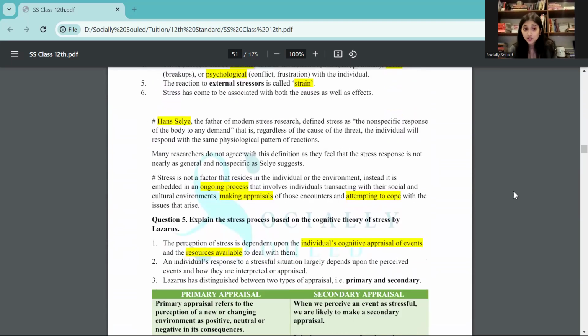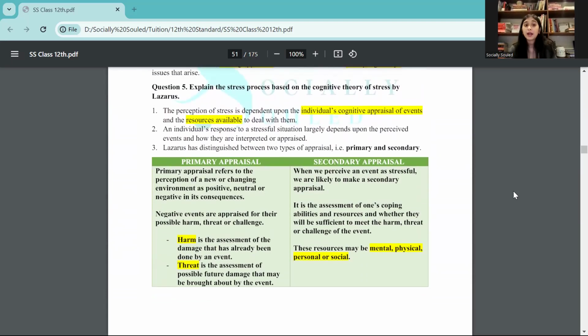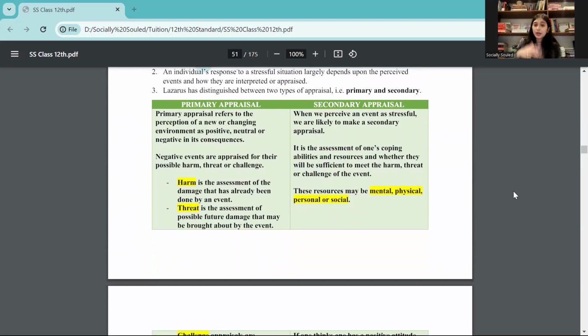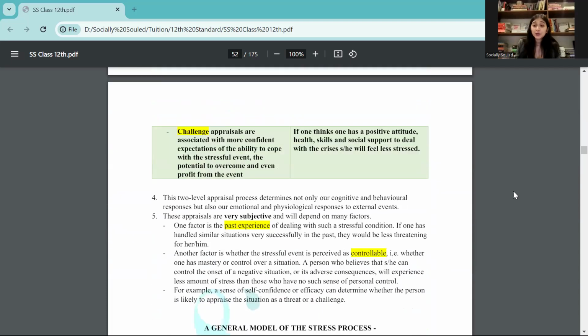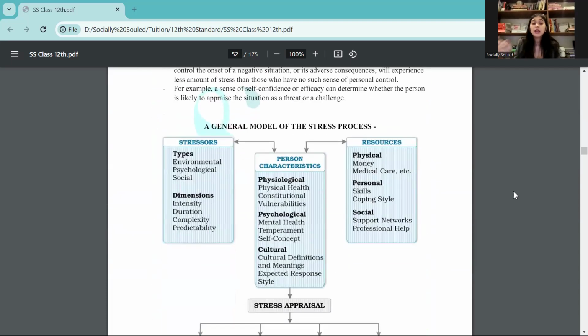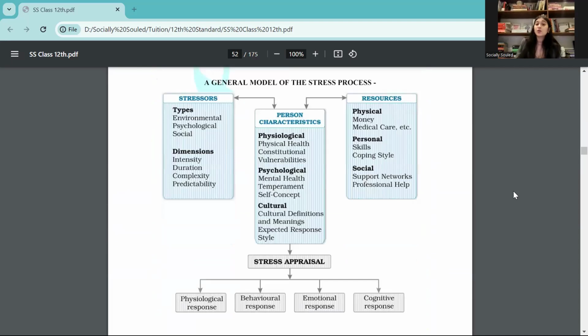All right, then there is also the nature of stress that you need to know. Apart from this, you also need to know the cognitive theory of stress by Lazarus. There is primary appraisal, there is secondary appraisal. On what basis do we give an appraisal of primary or secondary? That we need to understand, which are the resources. This box that you can see, the general model of stress processes, is in short what the entire chapter entails.